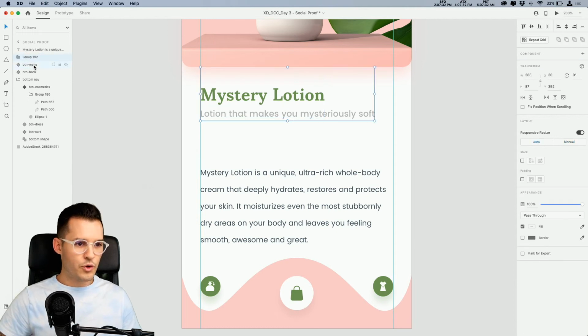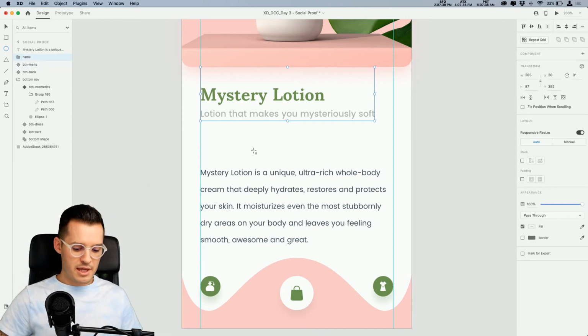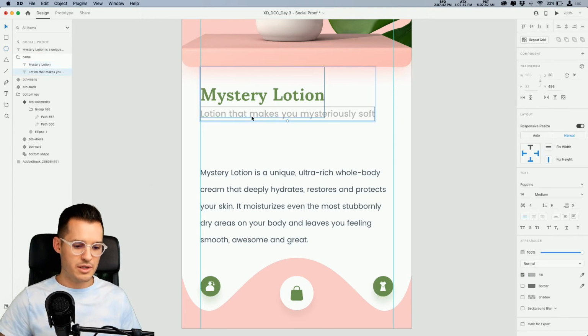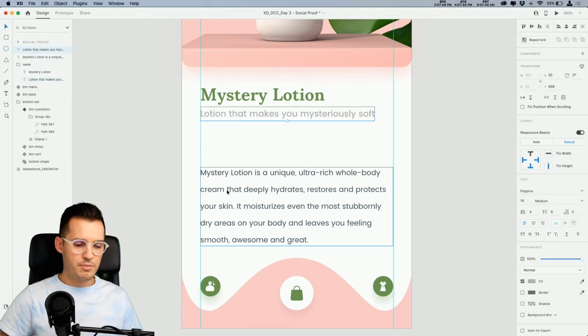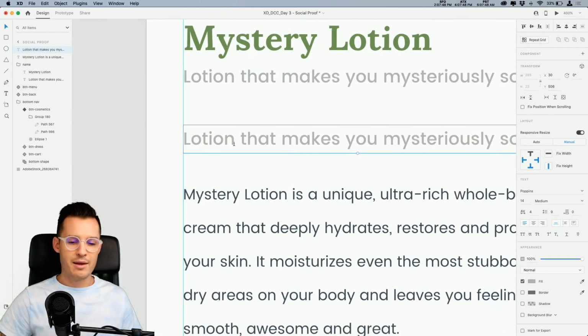I'm going to come in and grab the name, and I'm going to grab that sub-headline there. I'm going to group those together. I'm going to call that name in my layers panel. Okay, something like that. Then I think I need a price. I think I do. So I'm actually going to grab this. Let's just paste a new version. Command or Control C, Command or Control V to copy and paste.